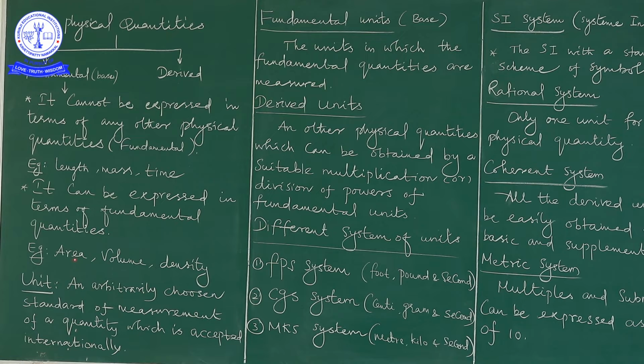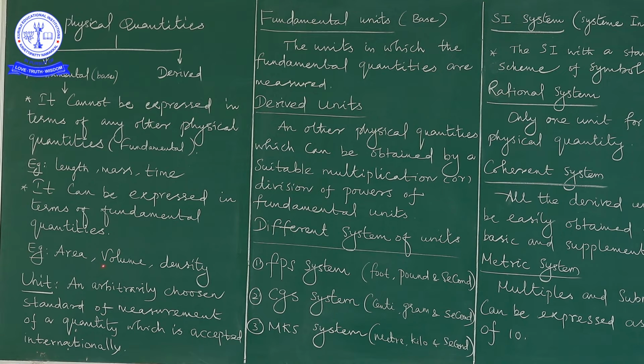For example, area, volume, density. Why do we call area a derived quantity? What is the expression for area? Such questions arise here. Area is nothing but, as we already know, length into breadth.